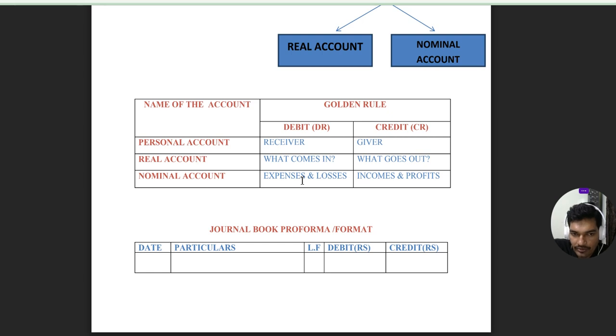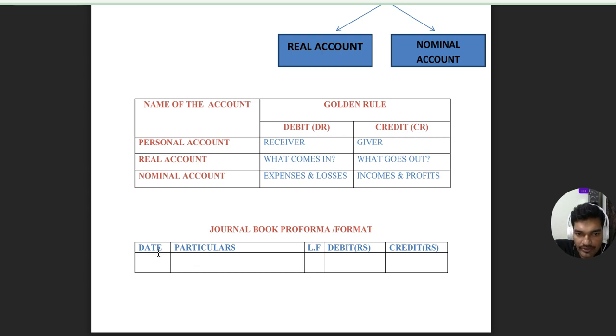One more point is, whenever the word paid comes, it is an expense. Say salaries paid, commission paid, discount paid, interest paid. Whenever the word received comes, rent received, interest received, dividend received, it is inflow of money. So that is income.